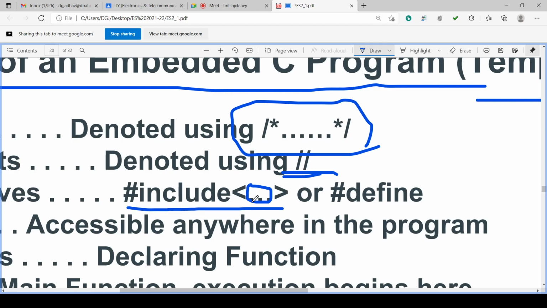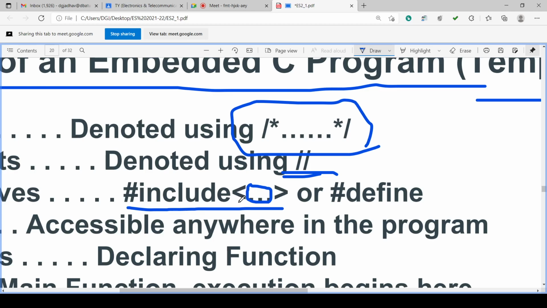Library header files are there, which are included with hash include.